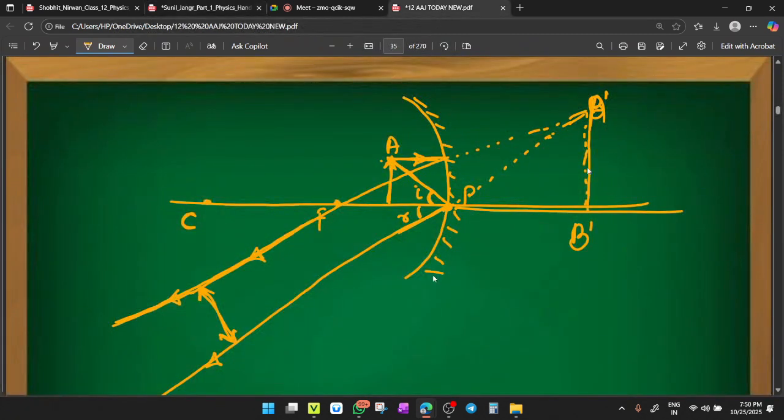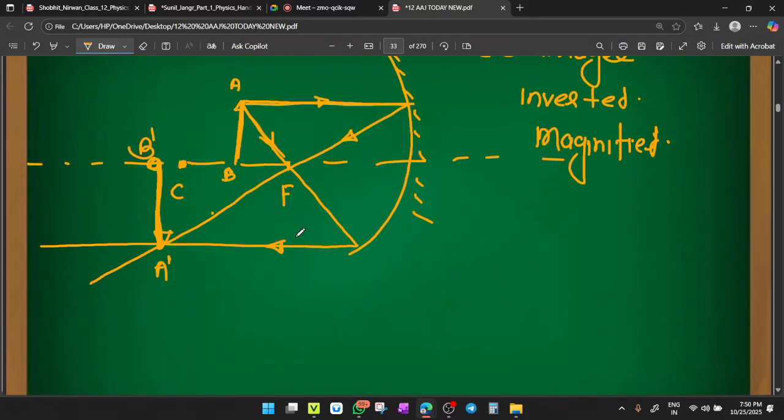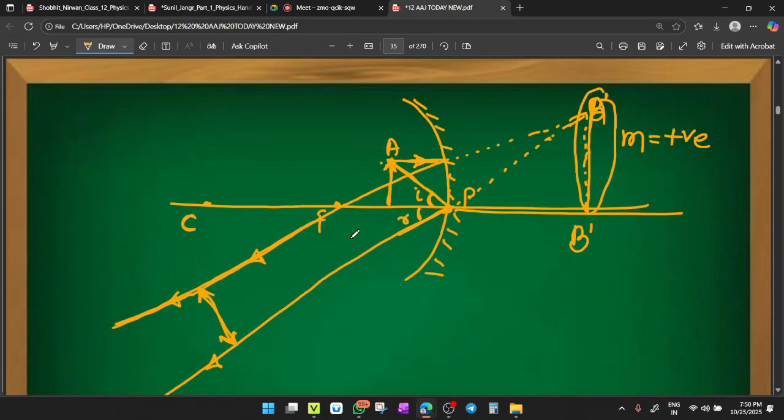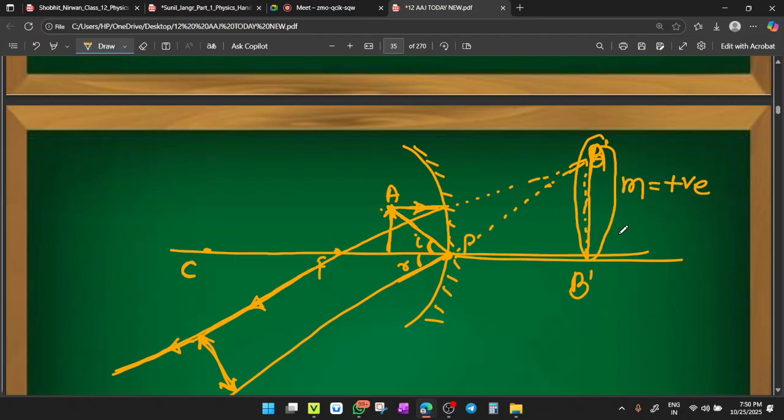Remember, when the image is virtual, magnification will be positive because a virtual image is always erect. For a real image, as the image is inverted, magnification will be negative. Negative magnification means your image is inverted, and positive magnification means your image is erect. M is positive means the image is erect, that is a straight image.